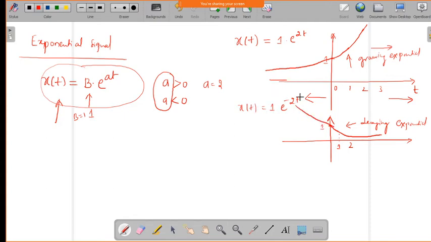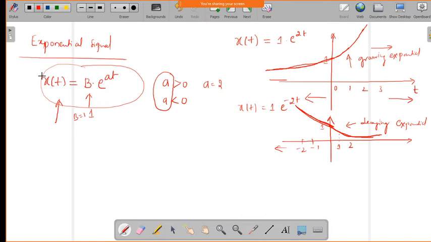In this case, if I give t equal to negative values, that is minus 1, minus 2 like that, minus into minus it will become plus, so it will be greater than the amplitude of 1. So this signal is decaying from negative to positive like this, and the growing exponential is growing from negative to positive like this. So this is what we call an exponential signal.